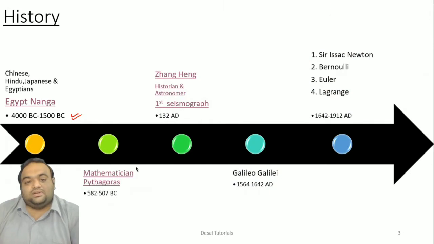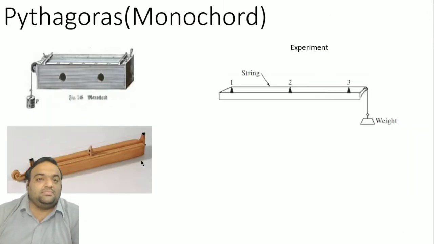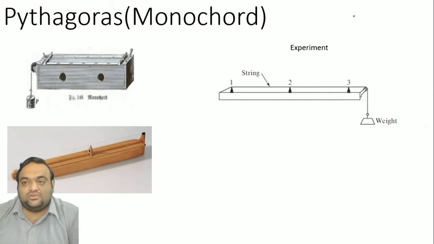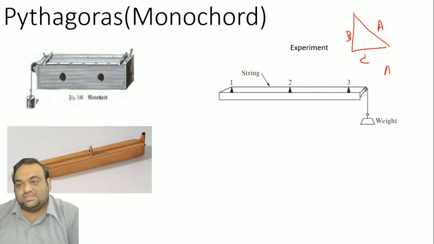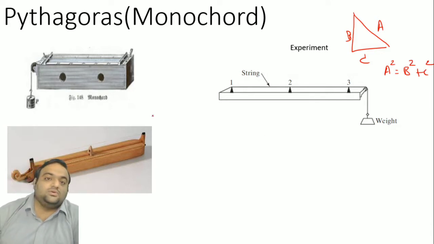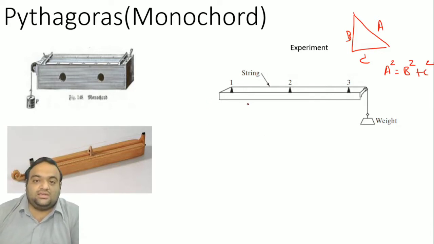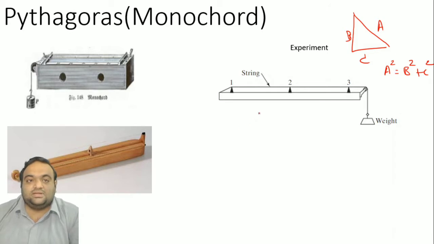Next, after 582 to 507 BC, a mathematician named Pythagoras, whom all of you know, who invented the theorem a square is equal to b square plus c square. During that era he performed an experiment named the monochord.